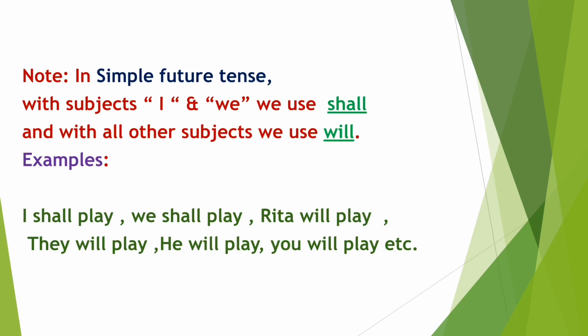Students, point to remember is in simple future tense with subjects I and we use shall, and with all other subjects we use will. Examples are given here. I shall play, we shall play, Rita will play, they will play, he will play, you will play.